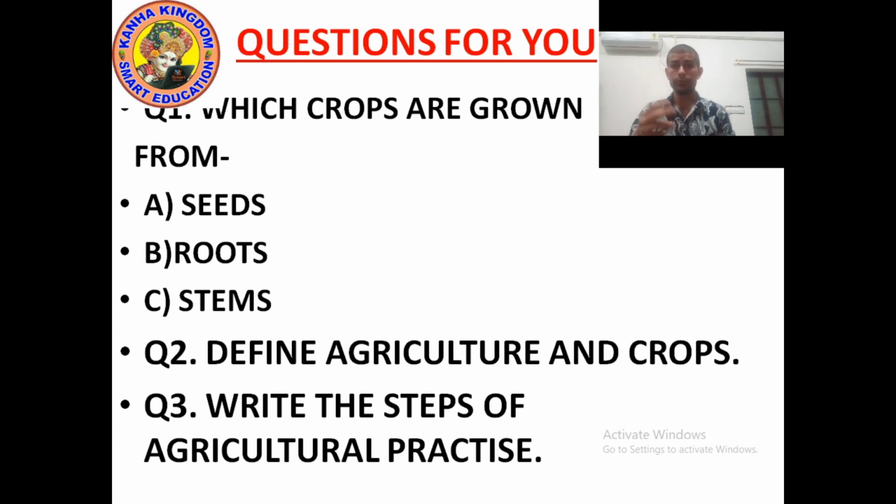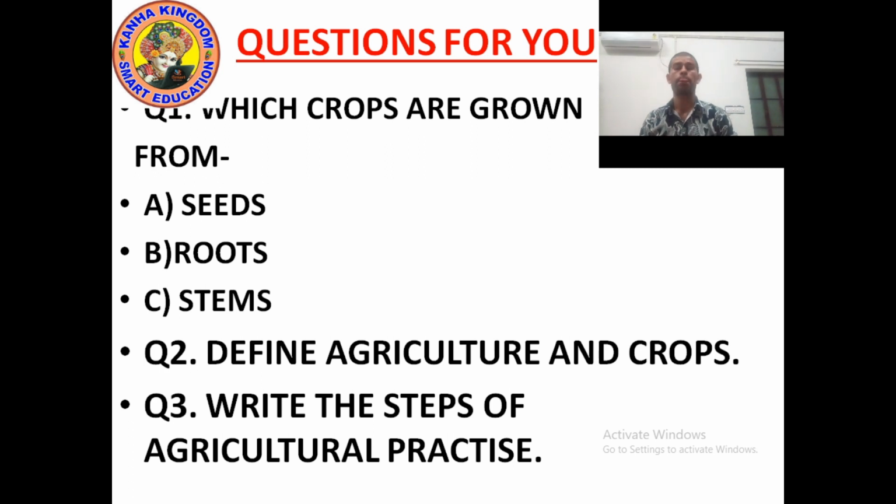Sorry, I forgot to give the answer of question number 1, roots and stem. Let me give you the answer right now. Which are the root crops?